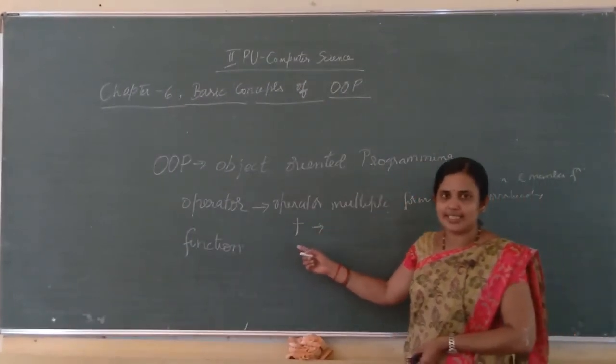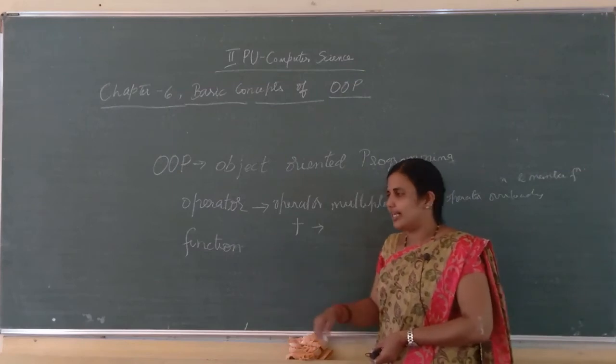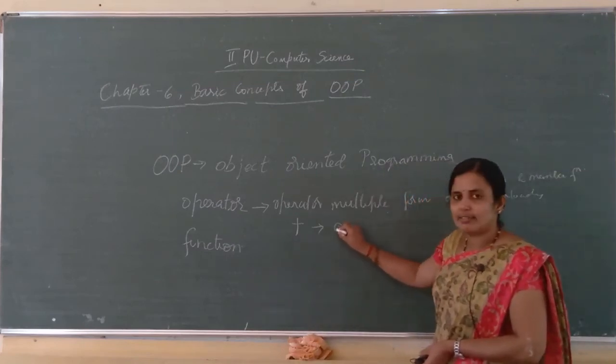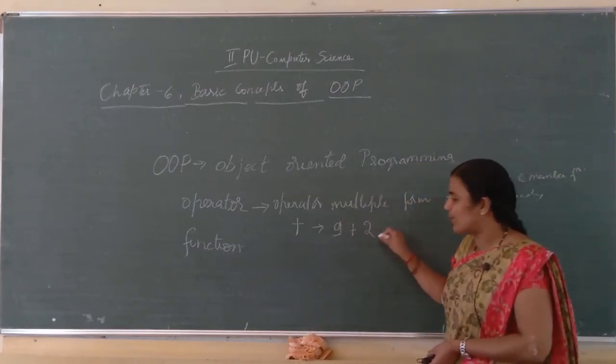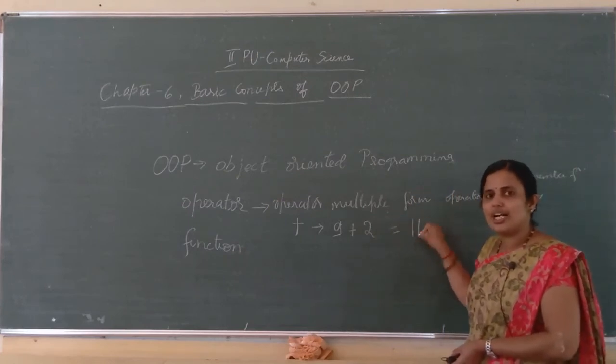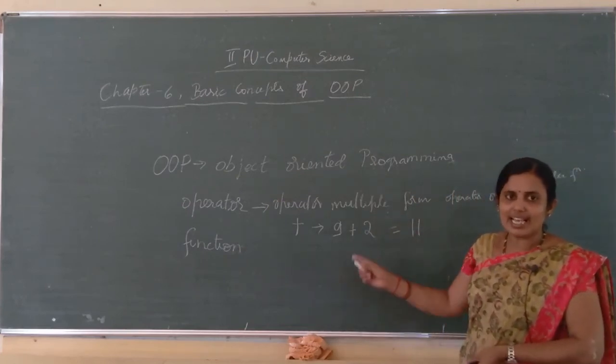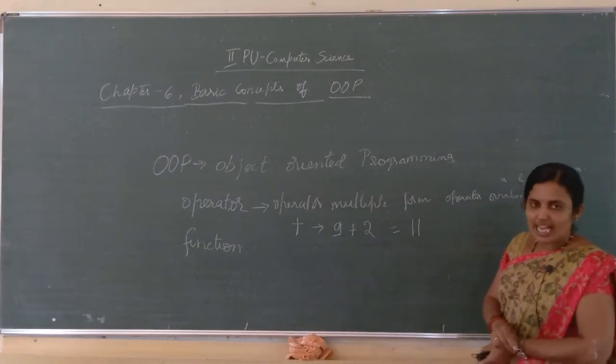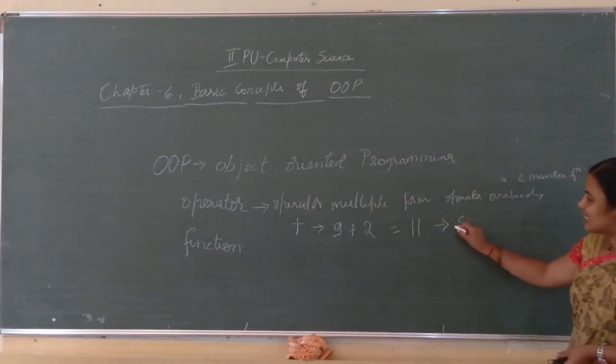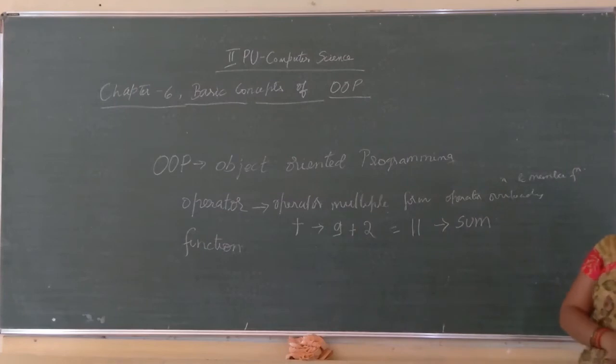Plus is an operator, isn't it? I can use plus with integer values. 9 plus 2, I will get 11. I can add two integer values and I get the result as sum.